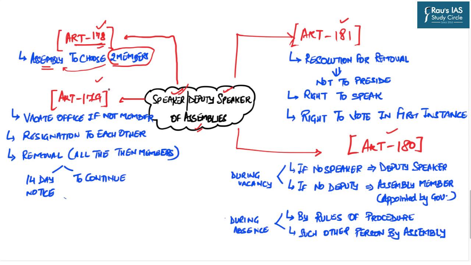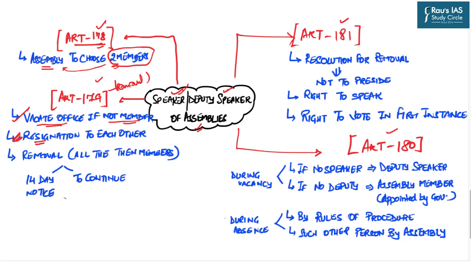Now, Article 179 is in relation to the removal of the Speaker as well as the Deputy Speaker. It says that the Speaker or the Deputy Speaker shall vacate his or her office if he or she ceases to be a member of the assembly. The basic logic is that because the Speaker and Deputy Speaker were members of the assembly who were chosen by the assembly themselves, if they cease to be members of that very assembly, they shall vacate the office.